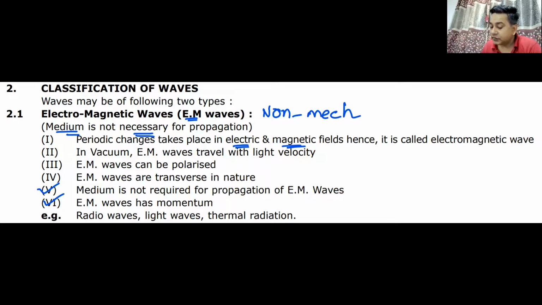Electromagnetic wave, medium is not required. EM waves are transverse in nature. So electric field and magnetic field are perpendicular. EM waves can be polarized. They travel with the speed of light. EM waves always travel with the speed of c. These are the important points that you must remember about EM waves. I'll give you a minute to note it down.